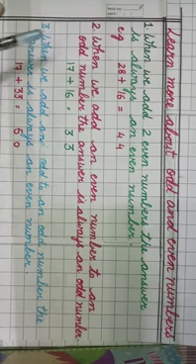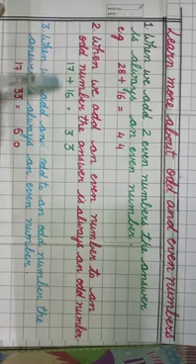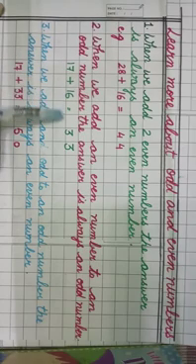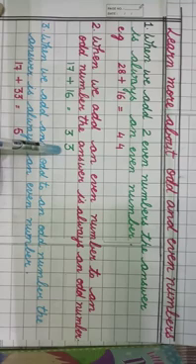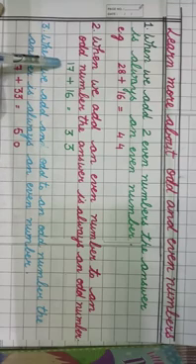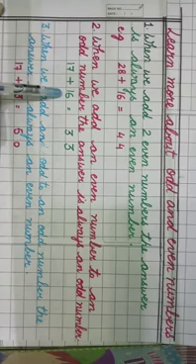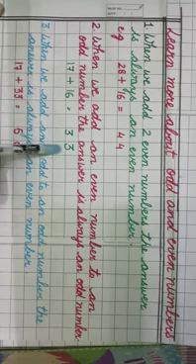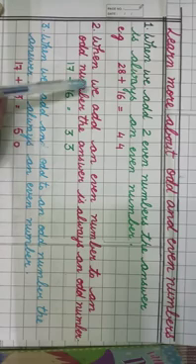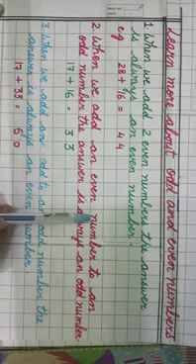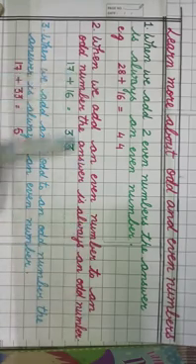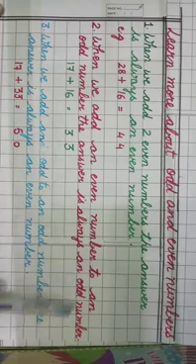For example, 17 plus 16 is equal to 33. 17 is an odd number, 16 is an even number, and when we add these two numbers, we get the answer 33, that is an odd number. Is it clear, beta? When we add an even number to an odd number, the answer is always an odd number.